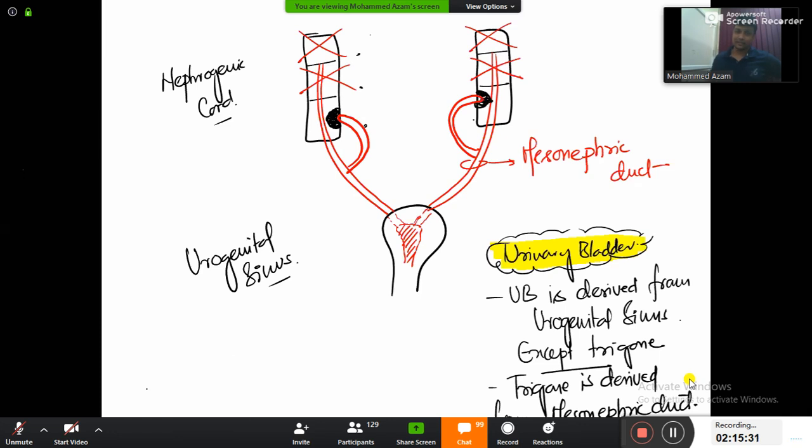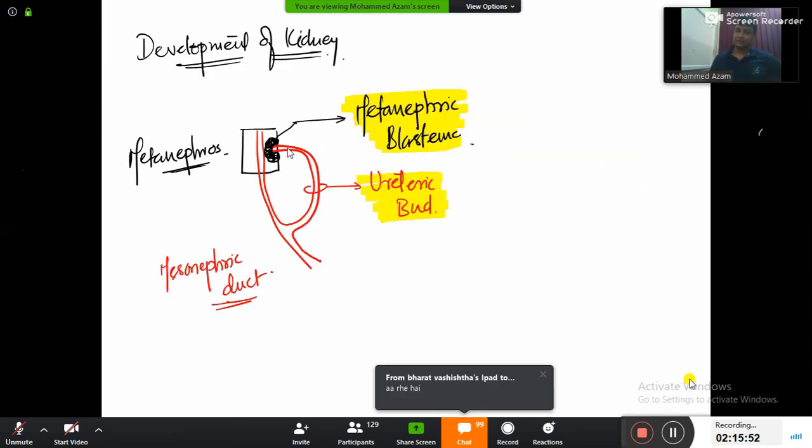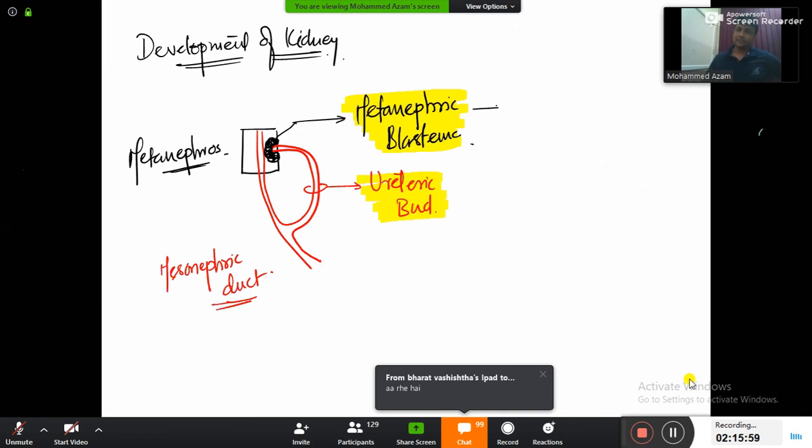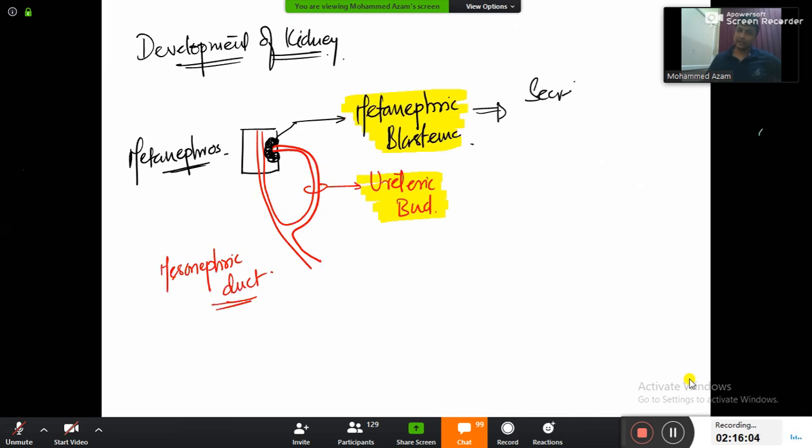Look from my point of view, I can see two kidneys. Are you able to see both the kidneys? And from the kidneys, what is this which is going to go and connect with the already formed urinary bladder here? This is the ureter. So therefore, metanephric blastema and ureteric bud. Now we just need to remember what each is forming. Metanephric blastema is going to form the secretory part of the kidney.